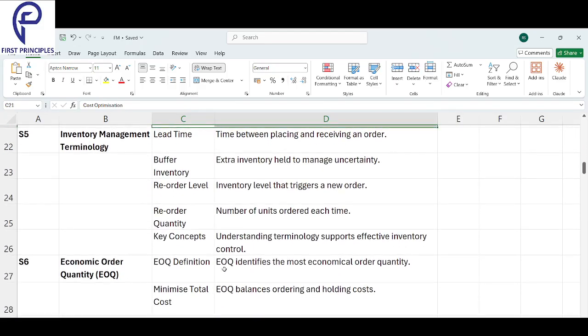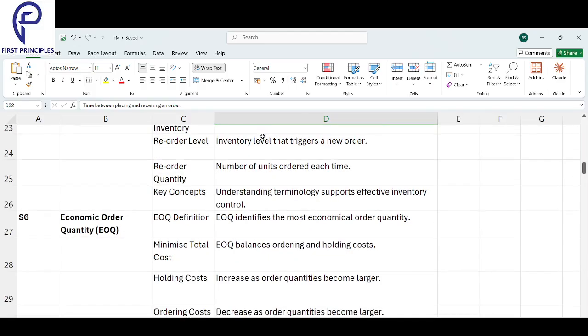Okay, some important terminologies are there. Let's understand the terminology. First of all, lead time. Lead time basically means the time gap in between when you place the order and when you receive the goods.